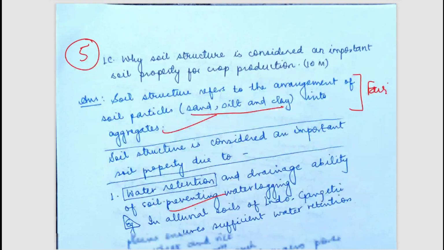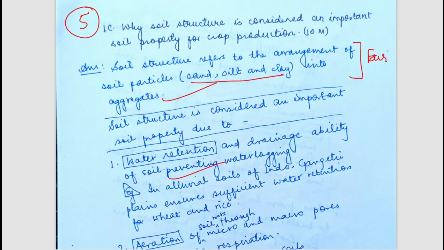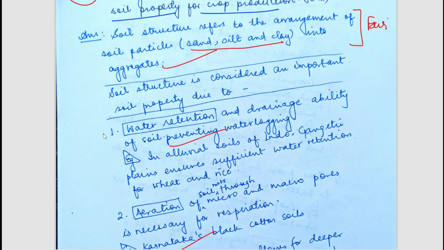Now, next question is, what is soil structure? Why is soil structure considered an important soil property for crop production? We will discuss the important points. First of all, it helps in water retention. It helps in aeration, and we all know how important aeration is for plant roots.